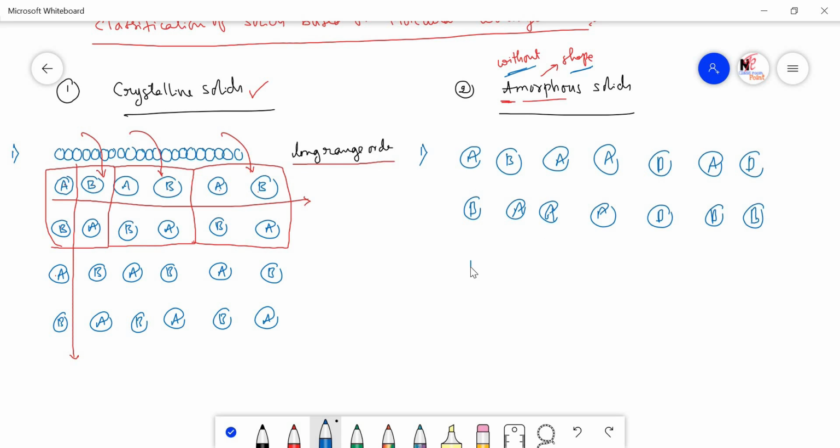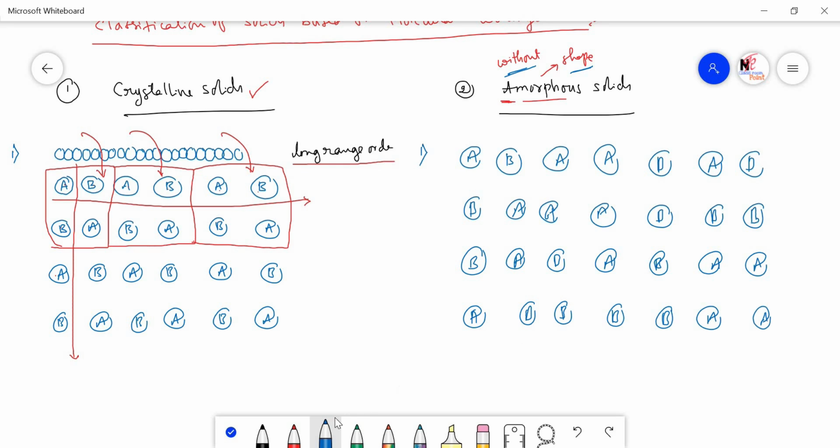So, the constituent particles may not maintain same order. Again B is coming, again A is coming, again B, A, B, A. See here now A, B, irregular order, completely irregular order.